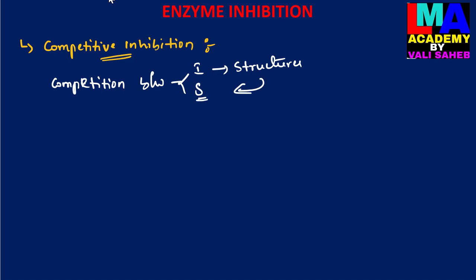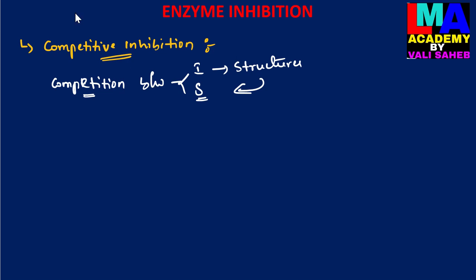So the inhibitor binds with the active site of an enzyme or competes with the substrate molecule for binding to the active site.